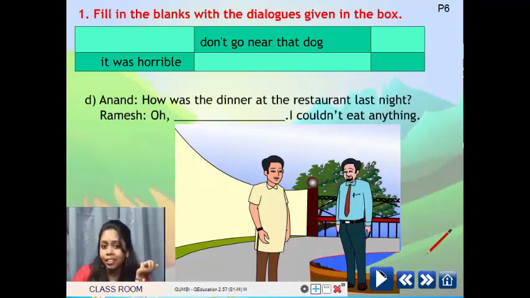Next situation. How was the dinner at the restaurant last night? Ramesh: Oh, Dash. I couldn't eat anything.